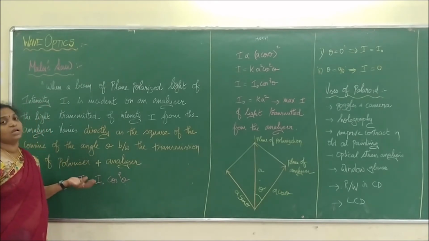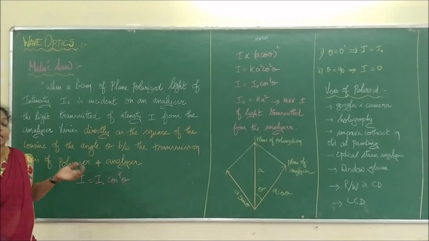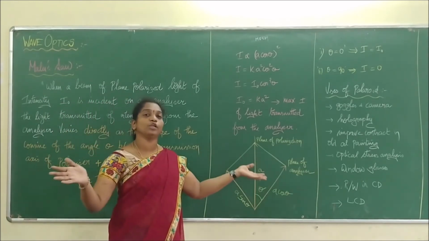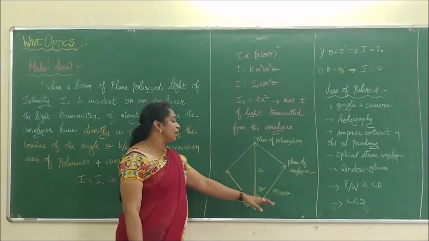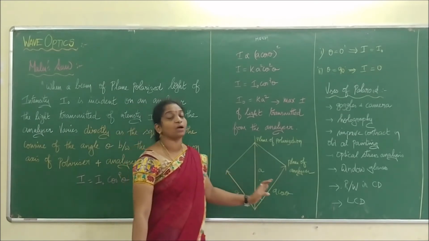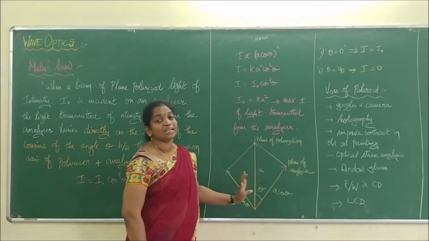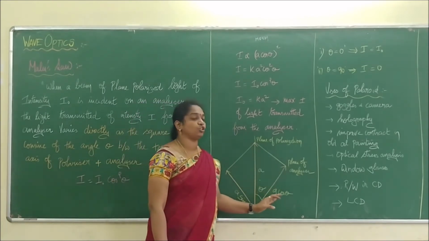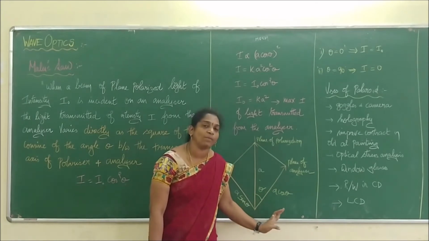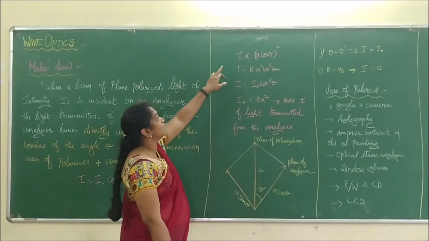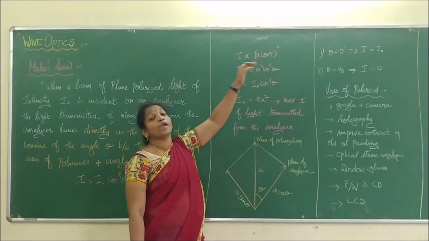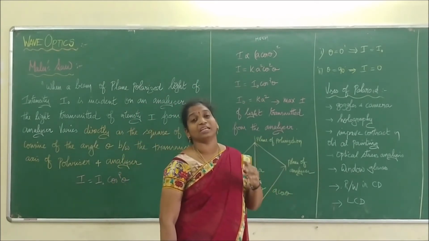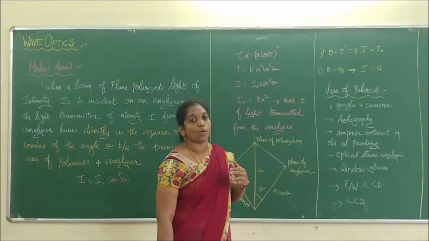Let I naught be the maximum intensity of the original light, and A is the amplitude of the light. The amplitude of the light is resolved into what? Two components, A cos theta and A sin theta. A cos theta is the parallel vibration, and A sin theta is the perpendicular vibration. Therefore we can say that the intensity of light only depends upon the parallel vibration. So intensity is directly proportional to the square of the amplitude. We studied it in interference patterns. Intensity is what? Directly proportional to the square of the amplitude.